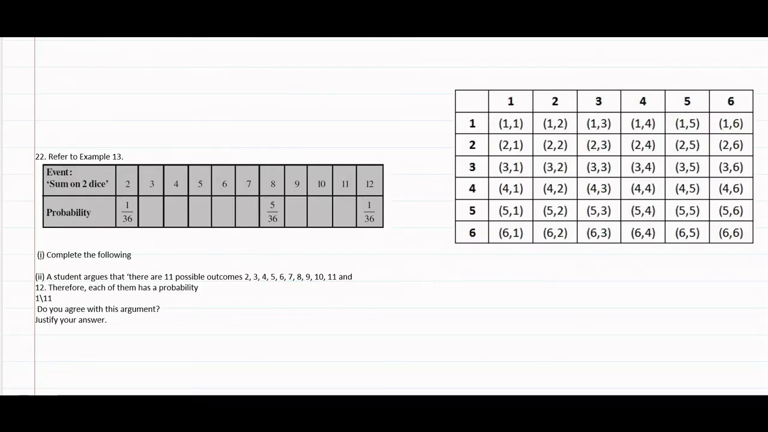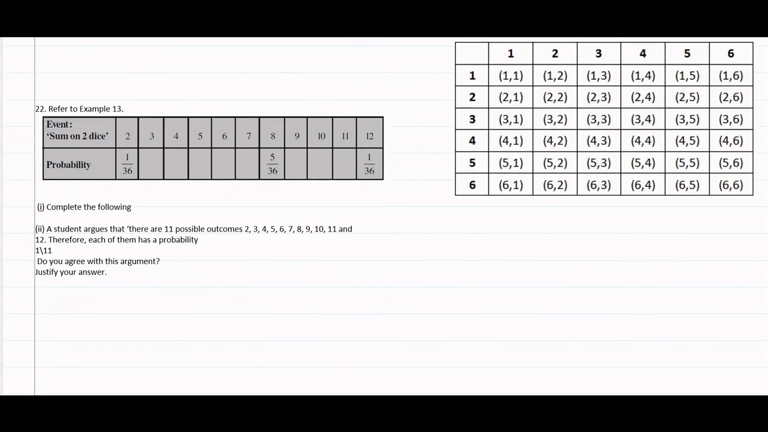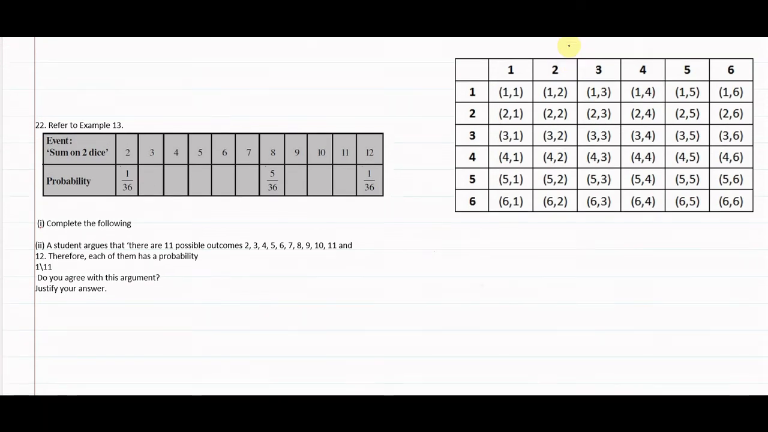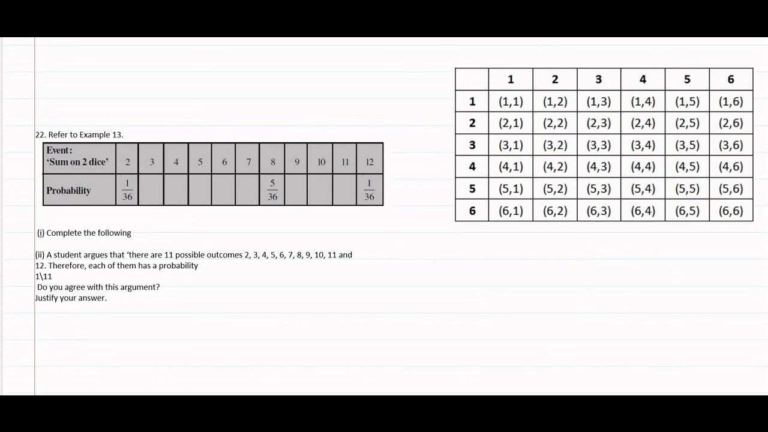Refer to example 13. Event: sum of numbers on two dice, probability. Complete the following. A student argues that there are 11 possible outcomes: 2, 3, 4, 5, 6, 7, 8, 9, 10, 11 and 12. Therefore, each of them has the probability of 1 by 11. Do you agree with this argument? Justify your answer.